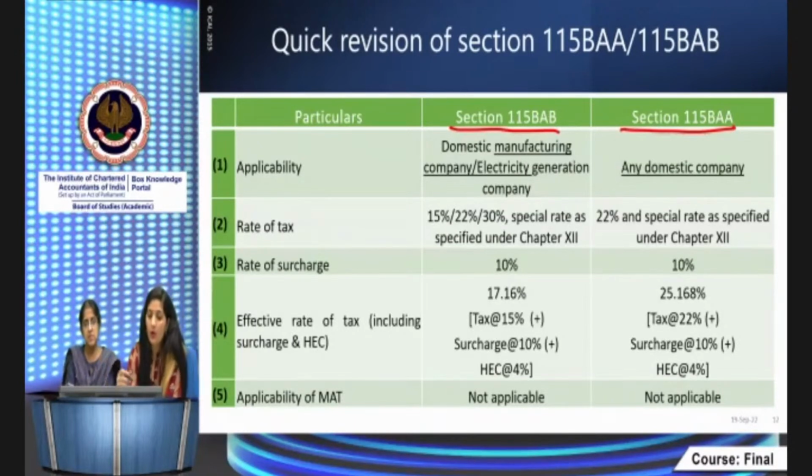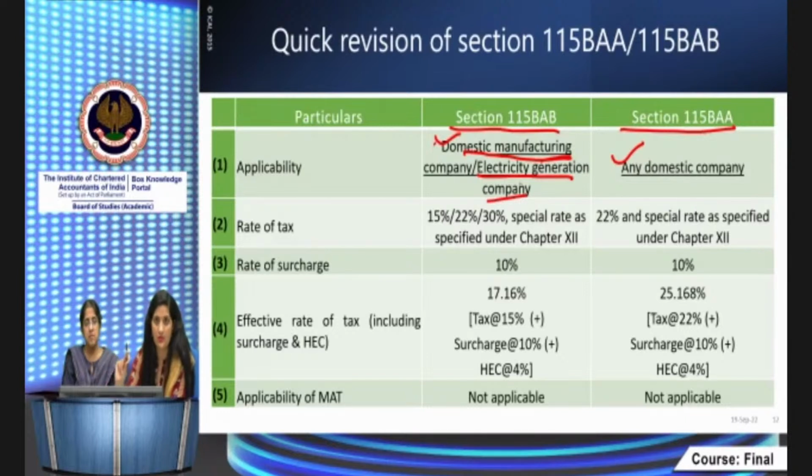See, BAB is applicable for whom? It is applicable only for domestic manufacturing companies. Read the words: domestic manufacturing company and the electricity generation companies can only opt for this tax regime. However, BAA can be availed by any domestic company. Any domestic, not a foreign company, any domestic company of Indian incorporated companies. So those companies can opt for the concessional tax regime given under section 115BAA.